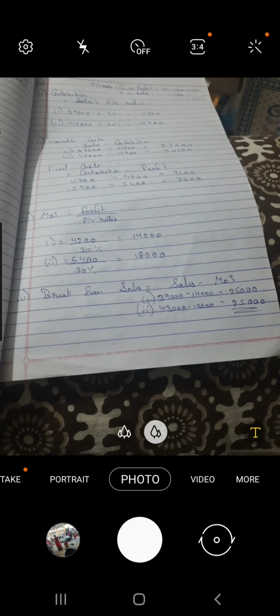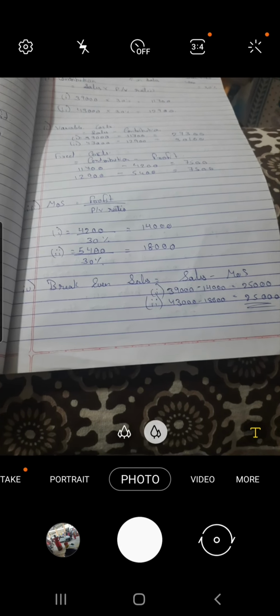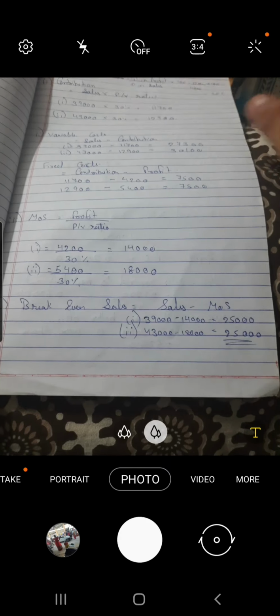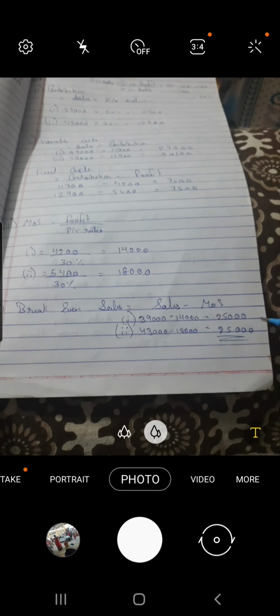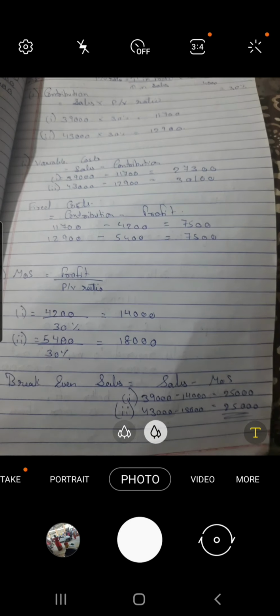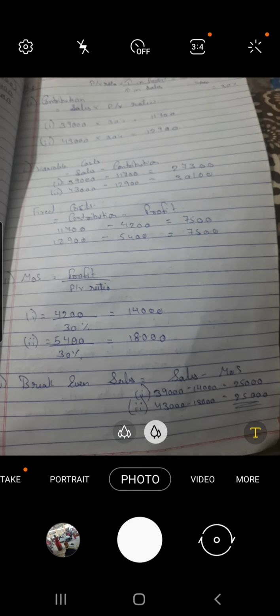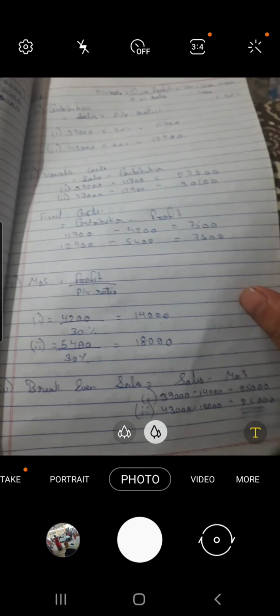Also, break-even point or break-even sales is the same for both the periods or throughout the process. The break-even sales and fixed costs are always the same. So if you don't get the same answers for BEP as well as fixed costs for the first half and second half of any question, you may know the answer is wrong.